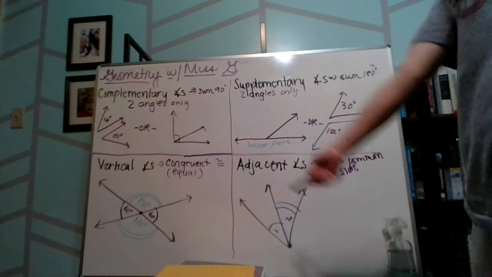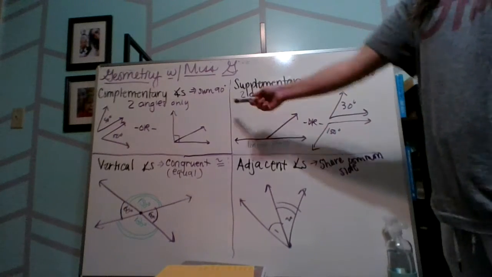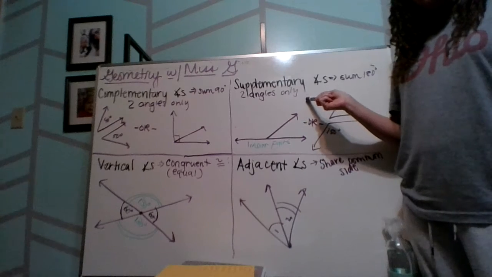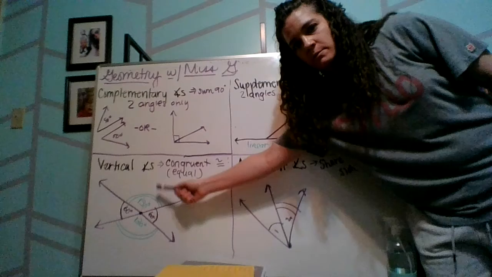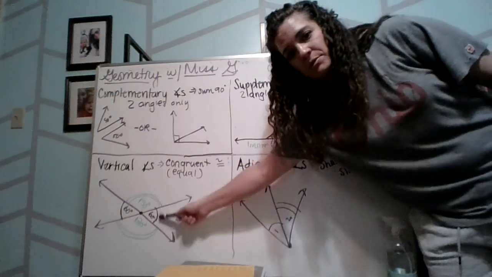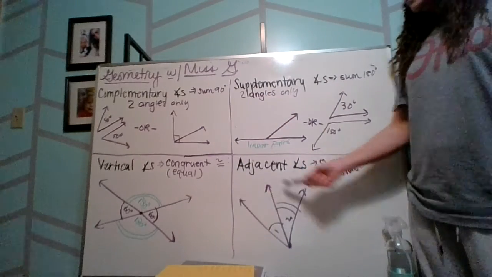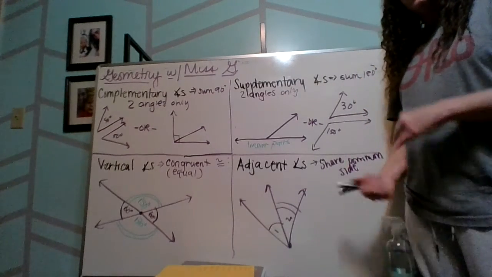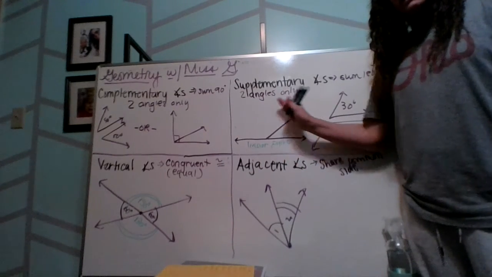So this was just the gist of the first part of our lesson for chapter 2. Complementary, supplementary. Remember complementary, 2 angles that add up to 90 degrees. Supplementary, 2 angles that add up to 180. Vertical angles formed by intersecting lines, and their measures are equal to each other, the opposite ones. That's really hard to point. Opposite ones. And adjacent angles share a common side. So what I think I'm going to do is add another assignment somehow on there for you guys to just identify these for extra practice.